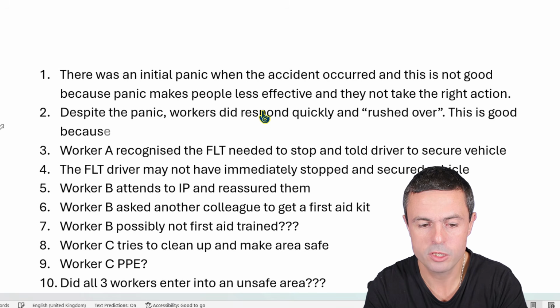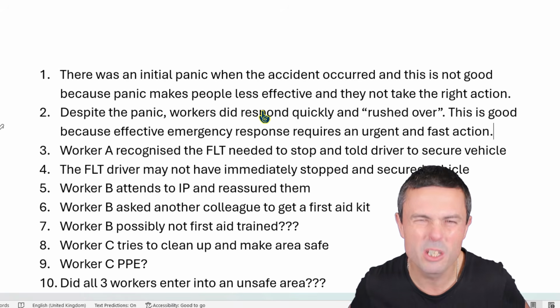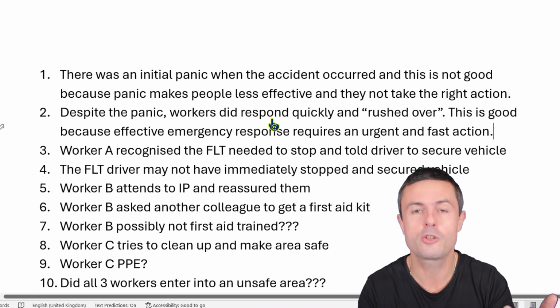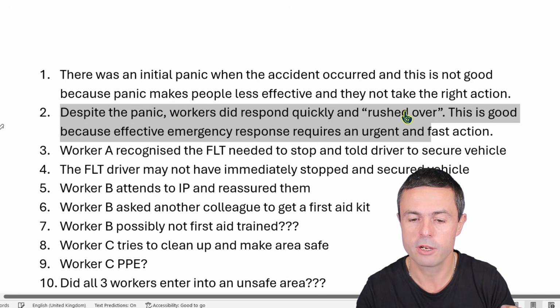This is good because effective emergency response requires urgent and fast action. Something like that. That's not very eloquent. Doesn't matter. It's not an eloquence test. I've simply made my point that they reacted quickly, and that's good. And I have linked that to the scenario. They've rushed over. Let me do one last one.